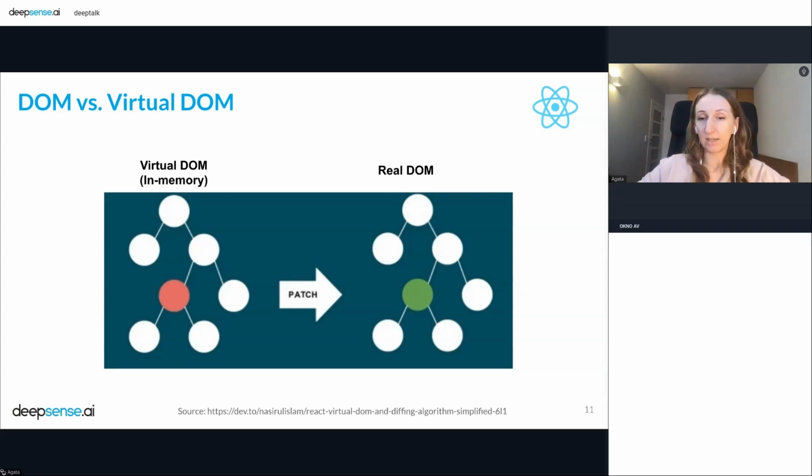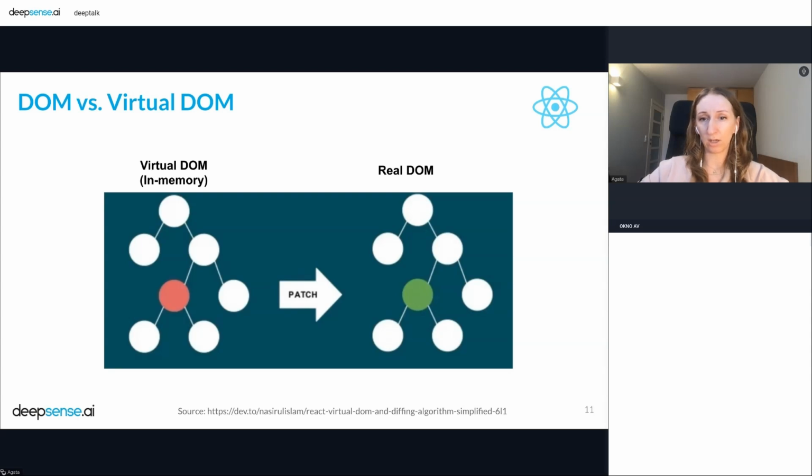DOM means Document Object Model, and it's a structure of objects that represent the elements of an HTML document. So if you imagine that you're writing HTML code in your file, every element in this file is represented by an object in the browser. So that's the DOM.